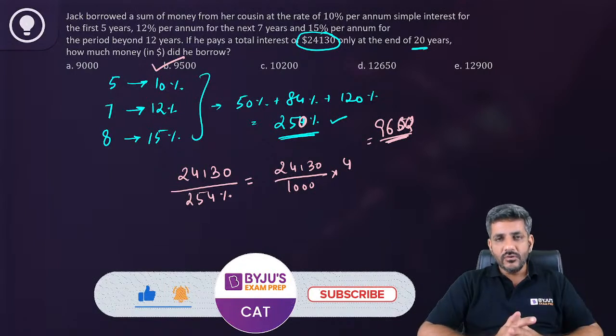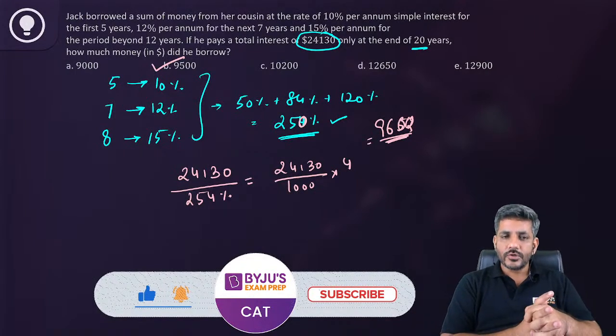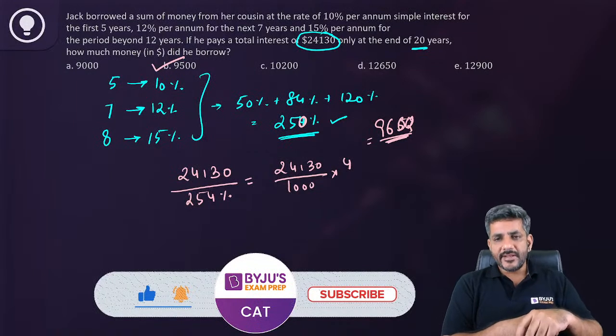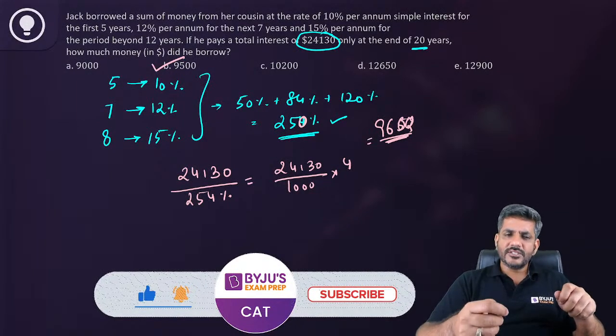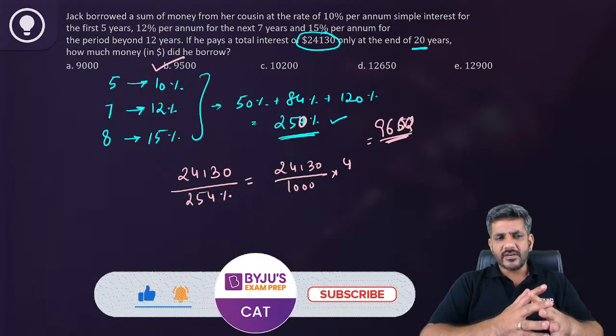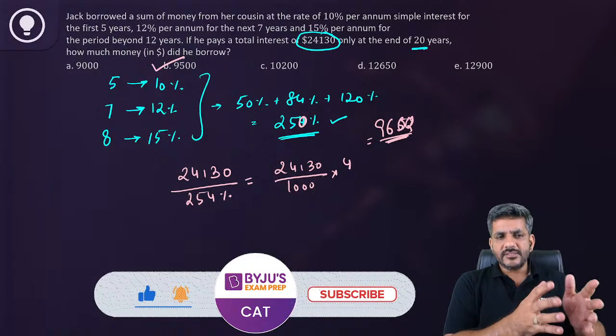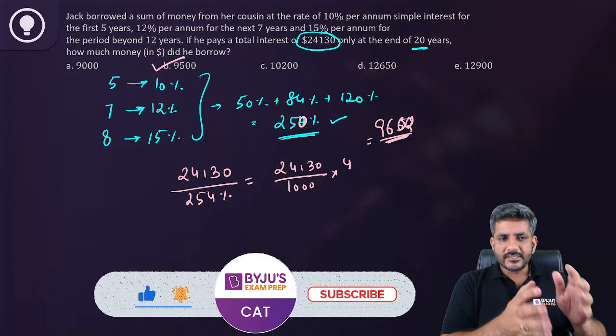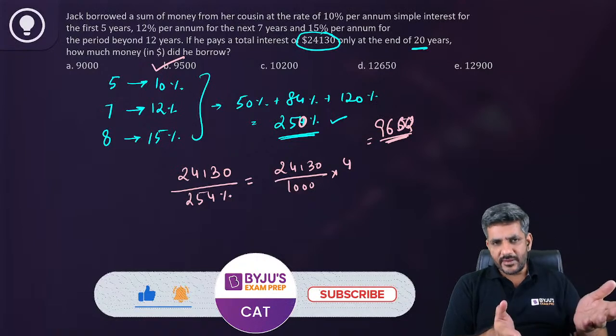That is also something you can do. But an approximation would also work over here, which will give you 9500. If you go to calculate exactly, it will cancel out and 9500 will come. 254 will cancel out 24130 at exactly 95. So that can be done, right?